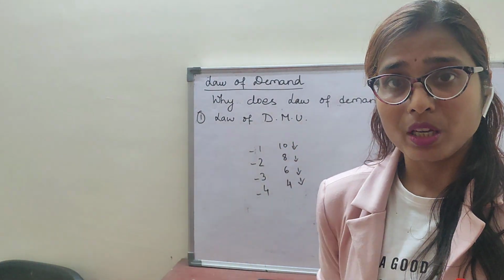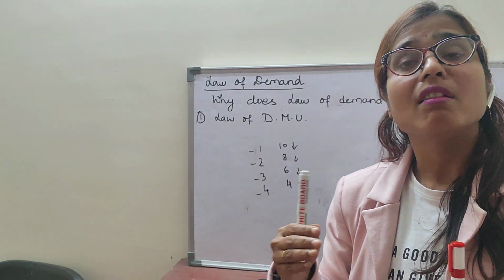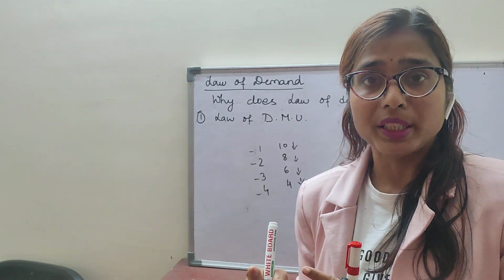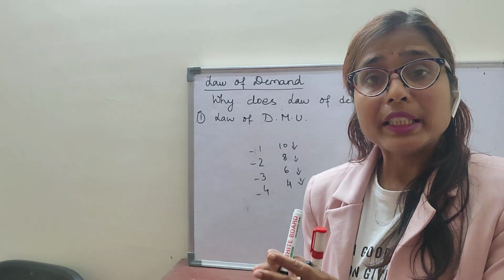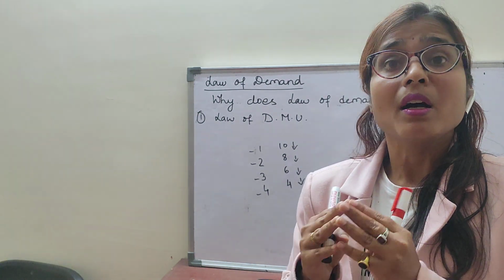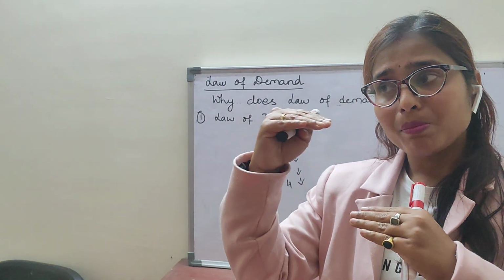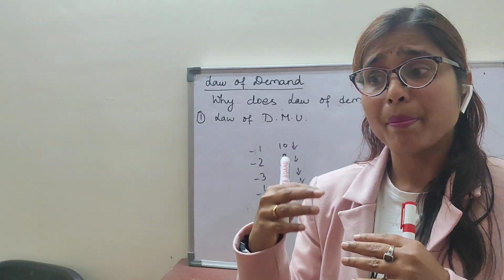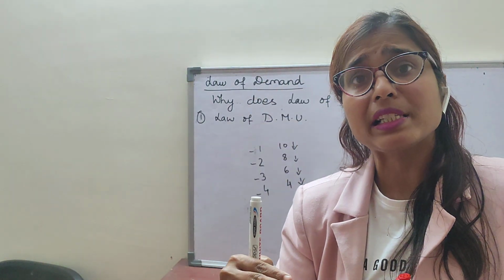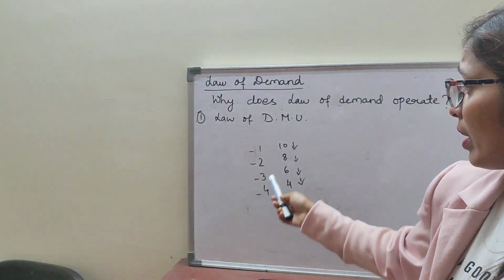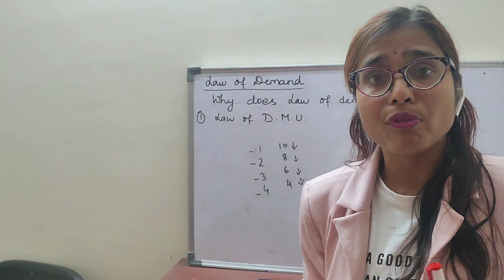He will pay more. Now, if he is getting less satisfaction, he will pay less. Why? Since additional units give him lesser utility, he will pay for the additional unit only when he is getting it at a lower price. Obviously, when your maximum satisfaction rises, you pay more for that commodity. But when you are consuming more and more units, your satisfaction level decreases. That's what the hungry man did. When he consumed the first chapati, his satisfaction was highest at that time, so he was paying more for that chapati.